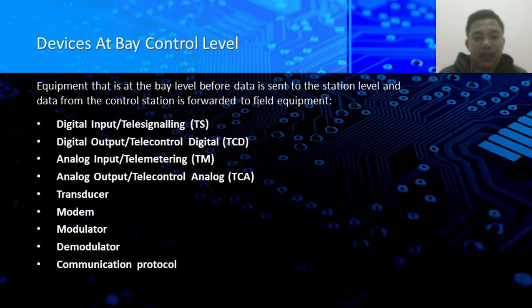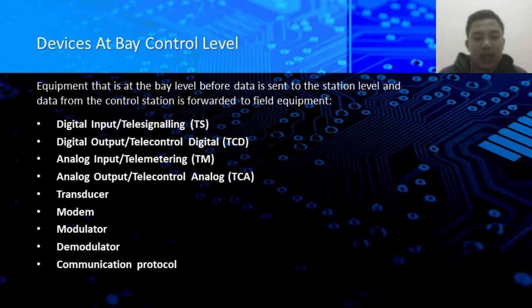Transducer is a device that converts high voltage or high current analog power from the CT and VT secondary to a low voltage or low current output so that it can be utilized by the analog input circuit on the RTU.